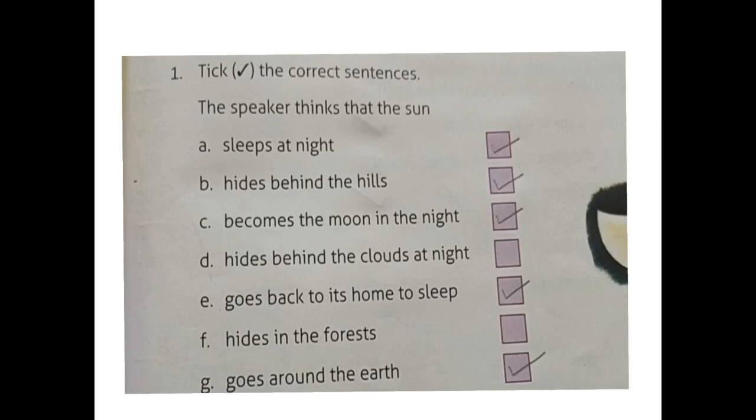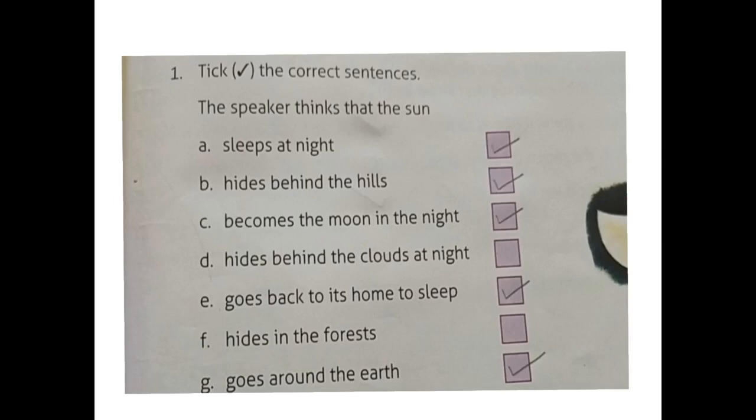C, becomes the moon in the night. The speaker thinks that the sun becomes the moon in the night. Yes, he thinks so. So, this is also a correct statement. Mark a tick in front of C also. Next is D, hides behind the clouds at night. This is the wrong sentence. Don't mark a tick in front of sentence D.